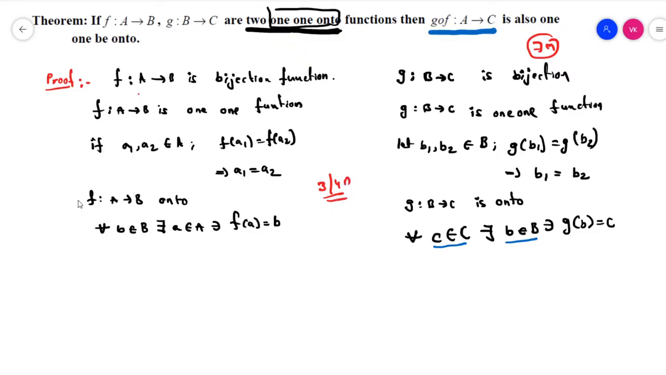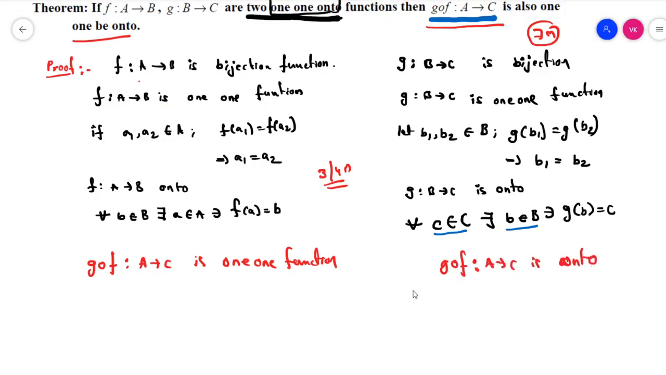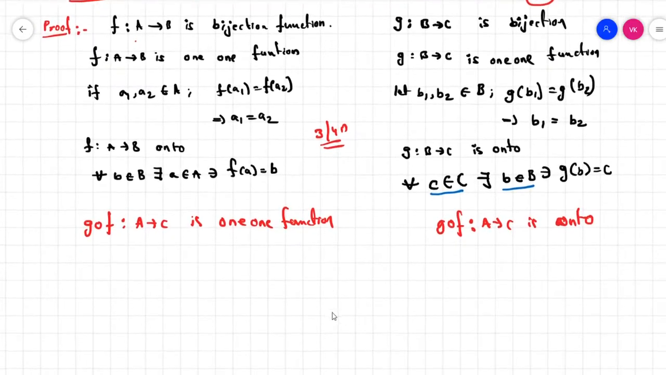Okay, this is the primary, and now we have to prove that, first of all, g circle f is one-one and onto. That means we have to prove these two. First of all, we have to prove g circle f maps A to C is a one-one function, and after that we have to prove g circle f maps A to C is an onto function. So by these two proofs, we can consider that g circle f maps A to C is one-one and onto, a bijection function. Okay, let's go for each one.